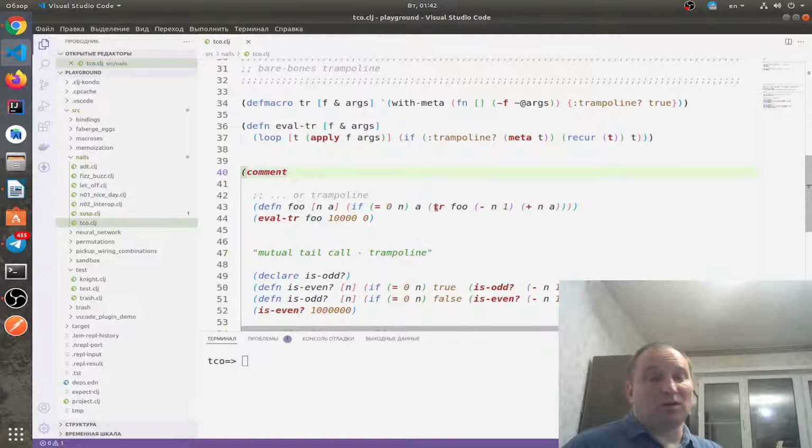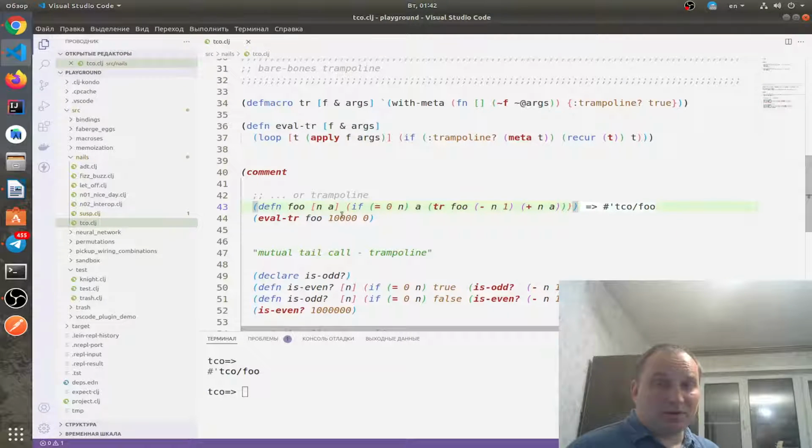For example, in the user interface we can just add the simple word tr, a trampoline macro, before foo, the naive tail call of function foo. And then on the evaluation step we have to wrap it in eval trampoline. So let's play it. Yep. And here again, there is no Stack Overflow, even if we do not call the recur special keyword directly.